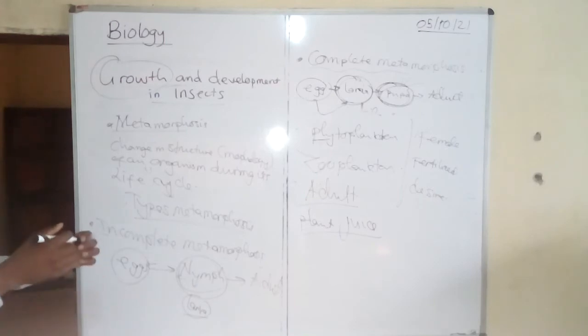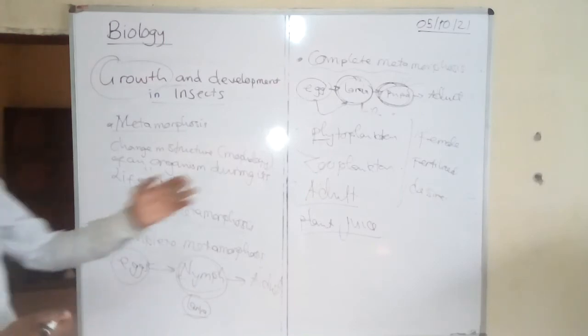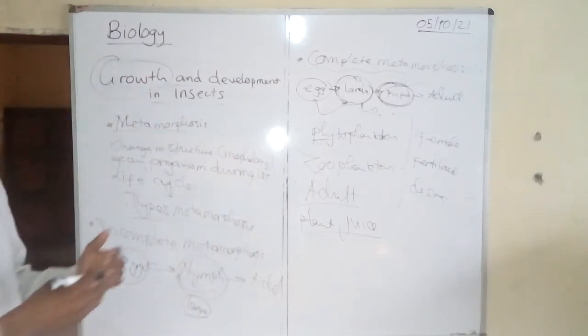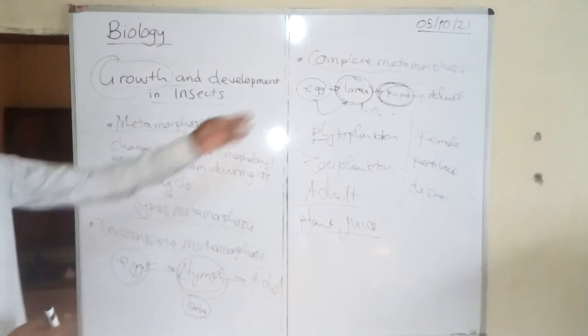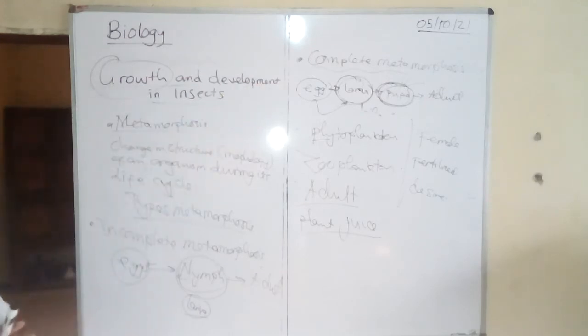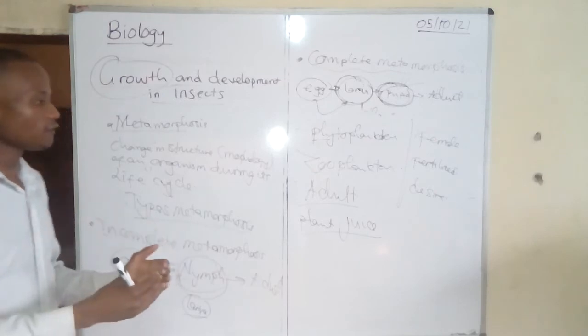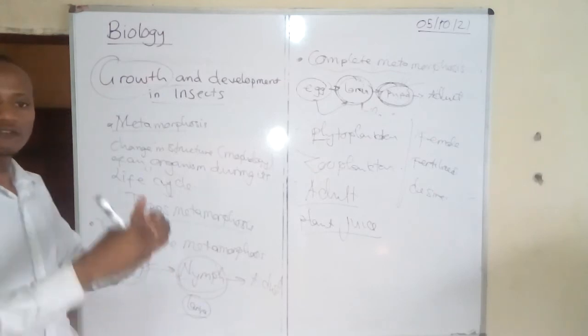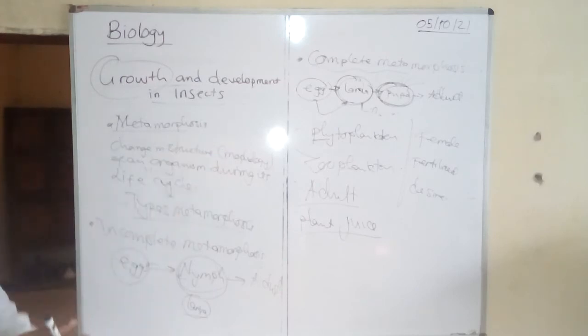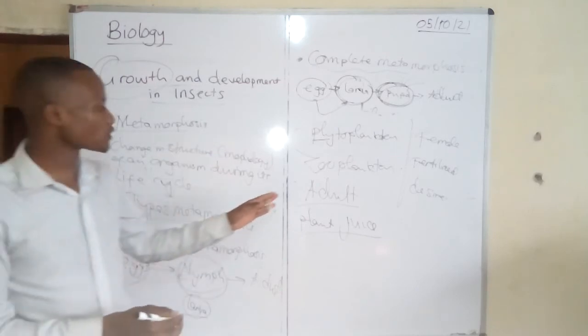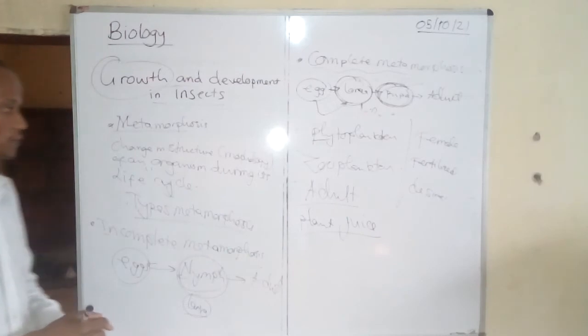Now, why do they need animal blood? They need this blood for the development of their eggs, so that the eggs can reach maturity and be laid, and grow into other adult mosquitoes. This is the time we see mosquitoes coming to our homes, biting us.